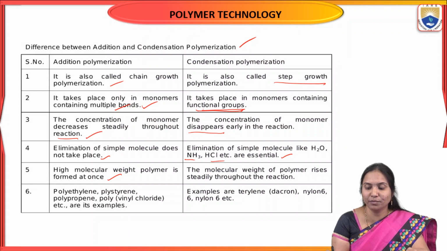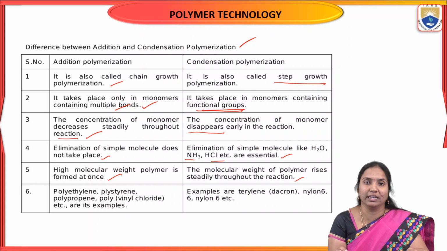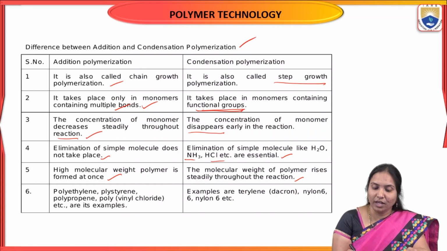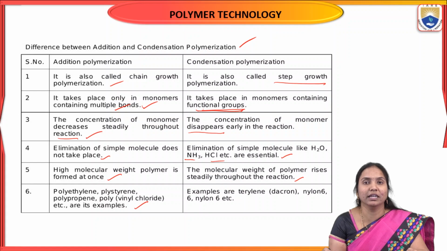But in condensation polymerization, the molecular weight of polymers rises steadily throughout the reaction. The best examples of addition polymerization are polyethylene, polyvinyl chloride, polystyrene, etc. In condensation polymerization, they are nylon 6,6, terylene, etc. These are the differences between addition polymerization and condensation polymerization.